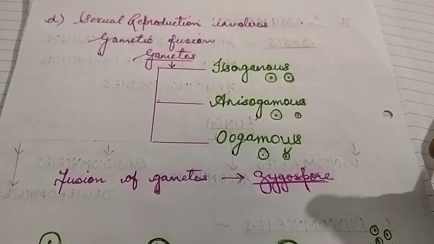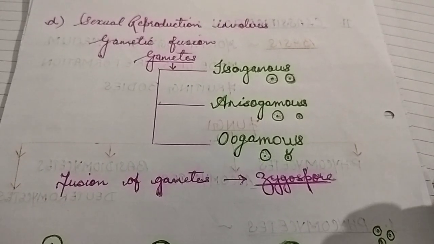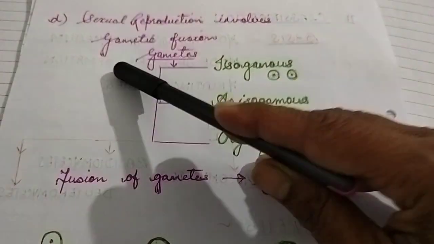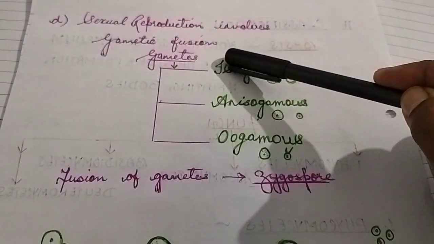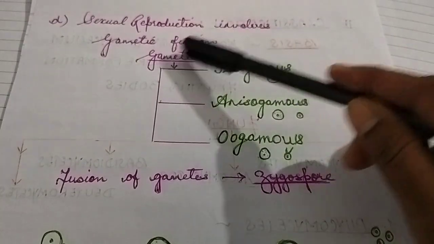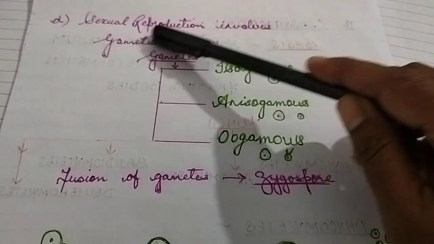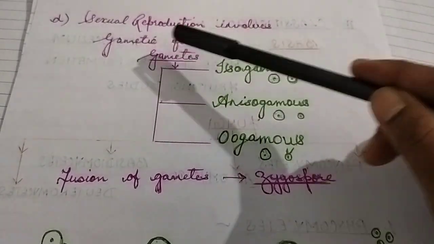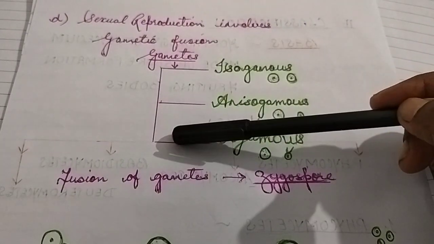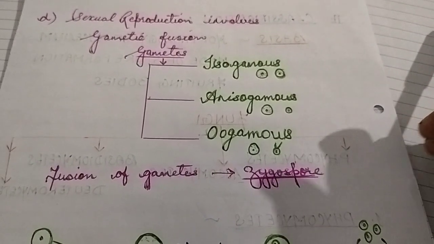Now, the next character of Phycomycetes is that their sexual reproduction involves gametic fusion. Gametic fusion means fusion of two gametes. It is understood that whenever there is sexual reproduction, there will be fusion of gametes. Now, these gametes in Phycomycetes may be of three types.